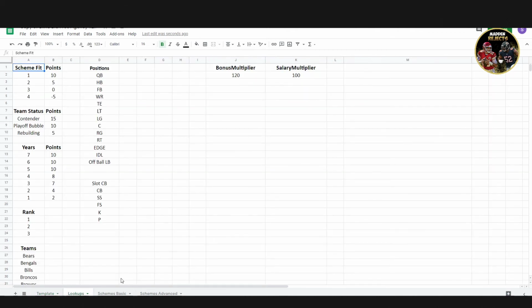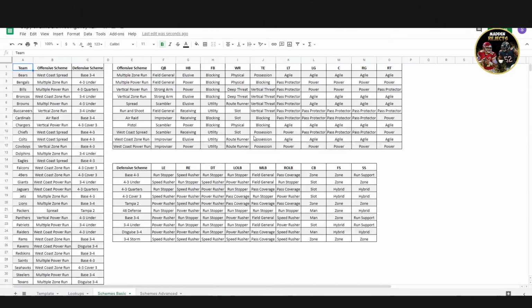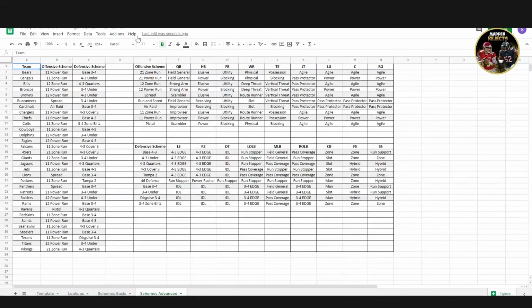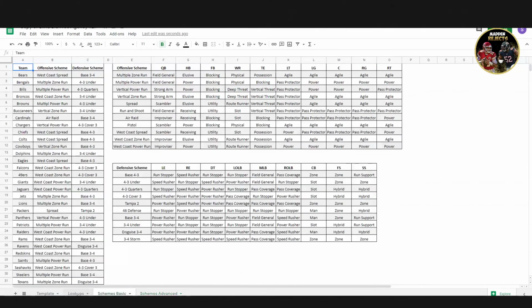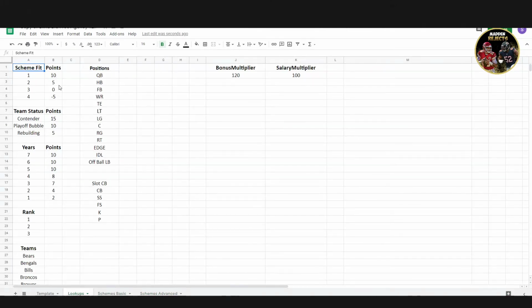So scheme fits, we've got basic schemes here. Basically I'll take your playbook, run it up against offense and defensive schemes, to see how well the guy fits it. A little bit more advanced. We'll basically come up with a scheme fit. It's not a huge majority point wise. It's only 5-10 or you lose it. Those would be if you get like a big 4-3 D end and you want him to play edge. It doesn't really make sense for him to be a 3-4 outside guy.